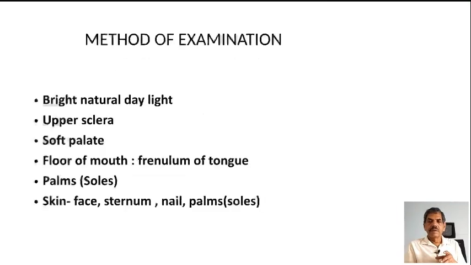surgical jaundice. Method of examination: under bright natural light, we have to examine the sclera, soft palate, floor of mouth, especially the frenulum of the tongue, palms, skin, especially the skin of the face, sternum, nail, palms, and sometimes the soles in the case of infants.